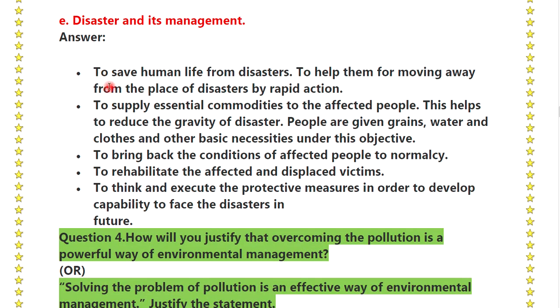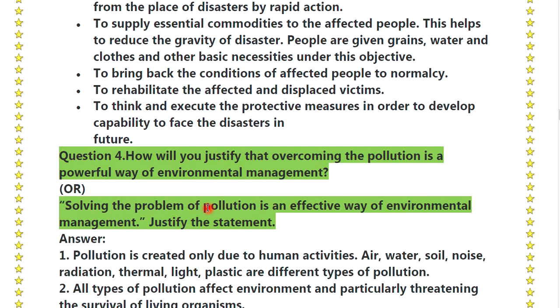Disaster and its management: to save human life from the disaster, to help them move away from the place of the disaster by rapid action, to supply essential commodities to the affected people. This helps to reduce the gravity of the disaster. People are given grains, water, clothes and other basic necessities under this objective. To bring the conditions of the affected people back to normalcy, to rehabilitate the affected and displaced victims, to think and execute protective measures in order to develop capabilities to face disasters in the future.